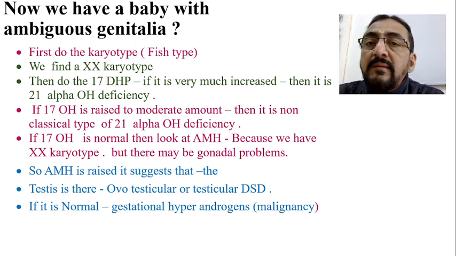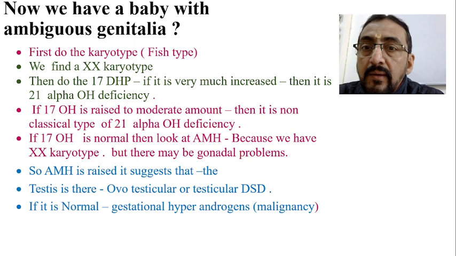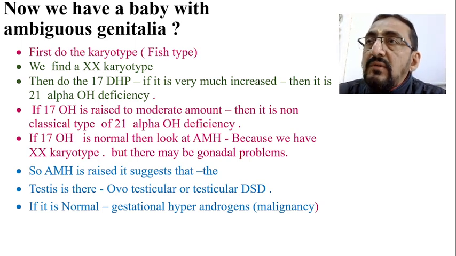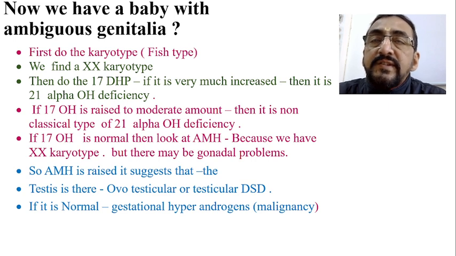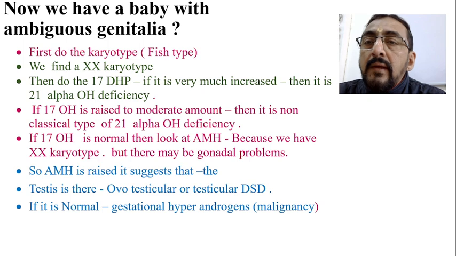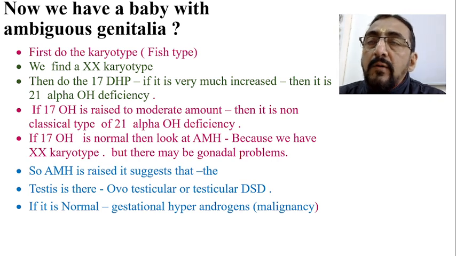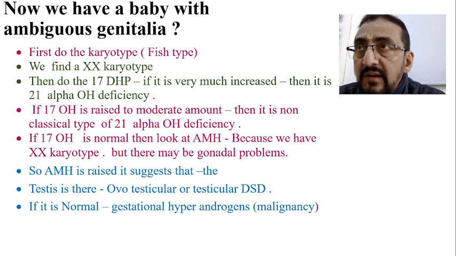Now let us take an example. Suppose we have a baby with ambiguous genitalia. First you go for karyotype, to identify what the sex actually is, by the FISH method. After doing the karyotype, it was concluded that this particular baby, or fetus, is XX karyotype, that is female.